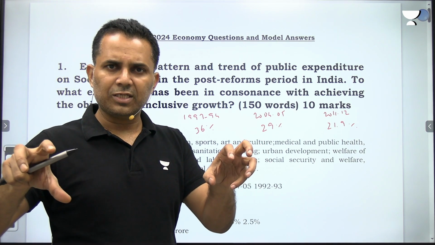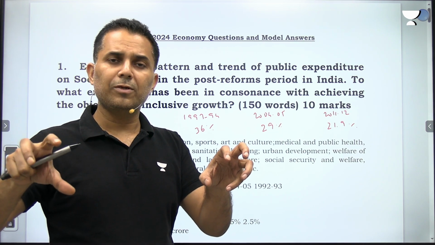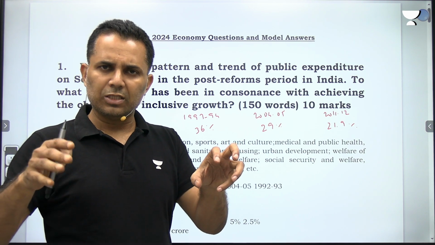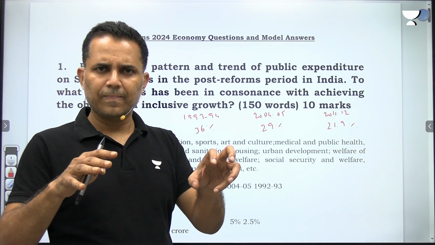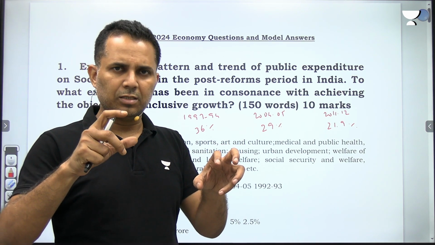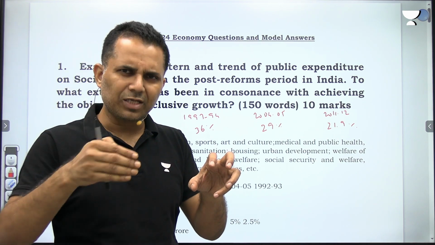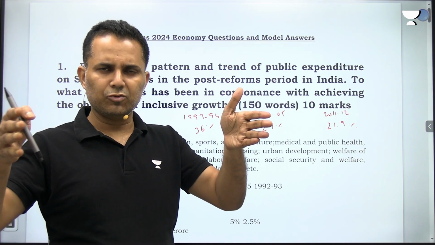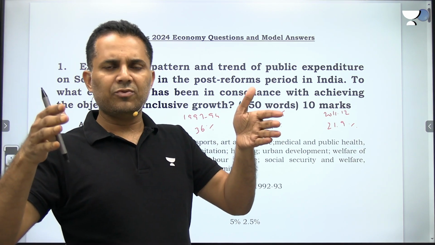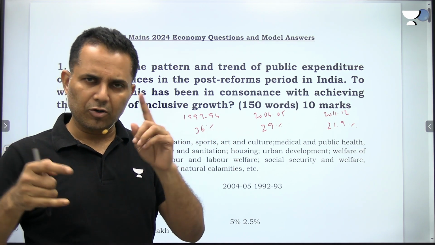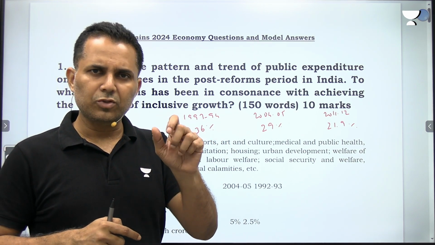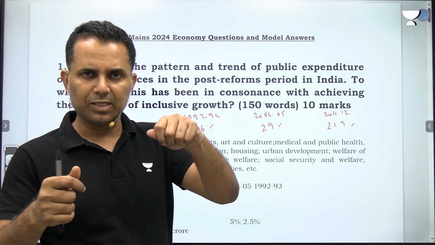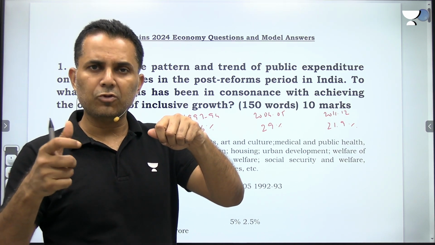Now the expenditure on infrastructure, we have not been able to do much in the last 30 years. It has mostly started in the last 7-8 years. Since we were not able to spend much on infrastructure, the job creation aspect has not improved that much. Now it has started happening slowly. But if you see from the 1991 LPG reform period till, let's say, 2014-15, the expenditure on infrastructure was quite less. And always keep in mind that inclusive growth is linked with expenditure on social services and capital expenditure, which has the potential to create a lot of jobs.